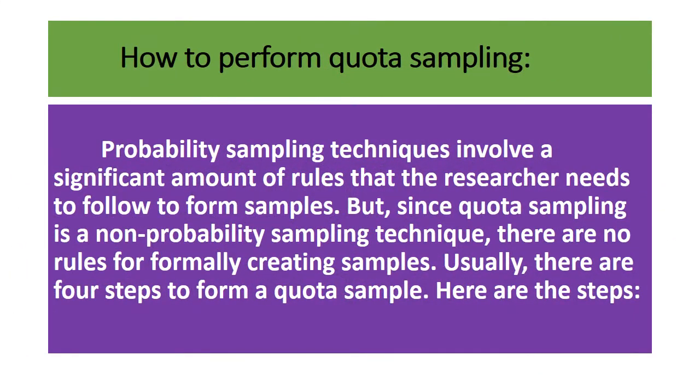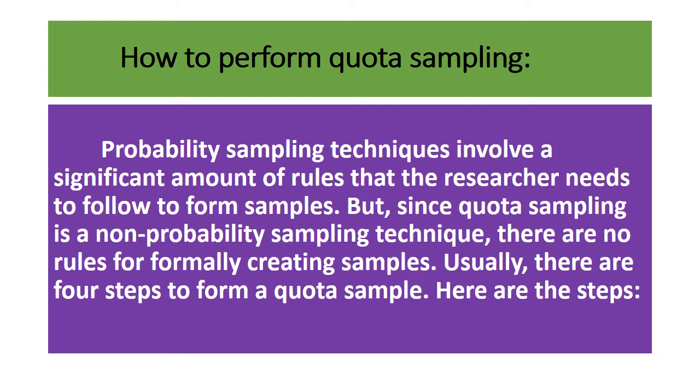To perform quota sampling, we can take one more example also. In case the basis of quota is the college level and the researcher needs equal representation with a sample size of 100, she can select 25 first year students, another 25 second year students, 25 third year students and 25 fourth year students. So overall she will be getting 100 students from all the classes.